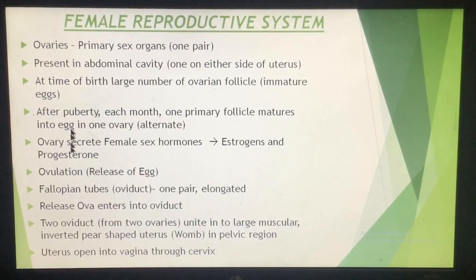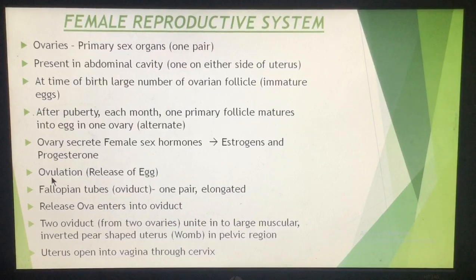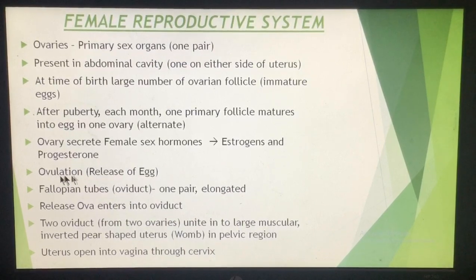Now at the time when this ovule gets mature, ovulation takes place. This egg, when it gets fully matured, is released from the ovary. So the release of the egg from the ovary is known as ovulation. So what is ovulation? The release of the egg from the ovary is known as ovulation.